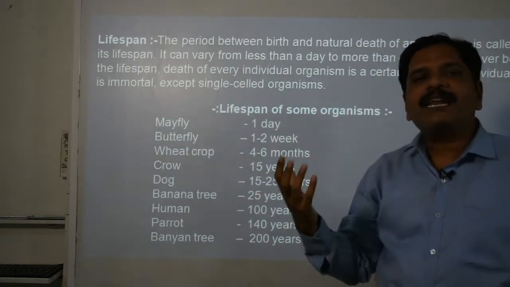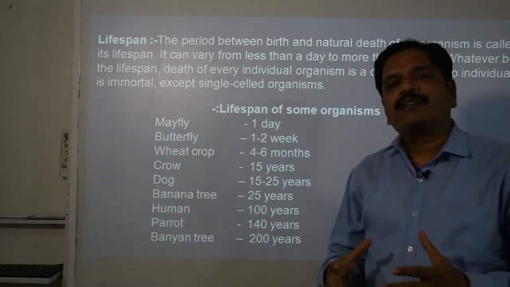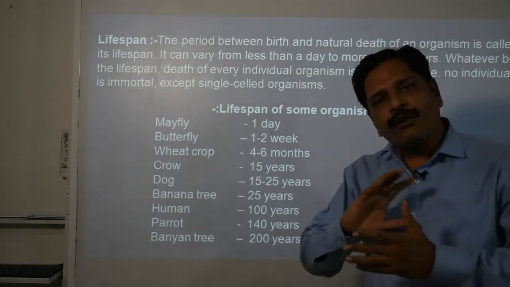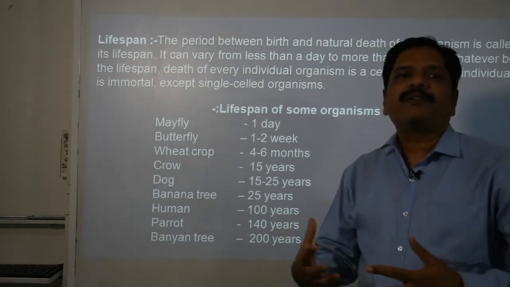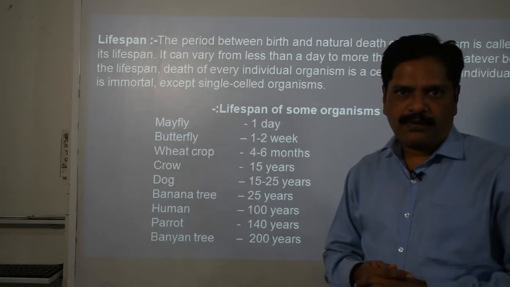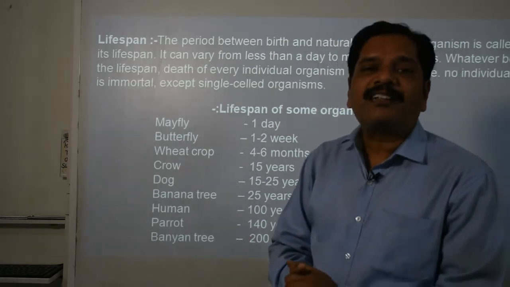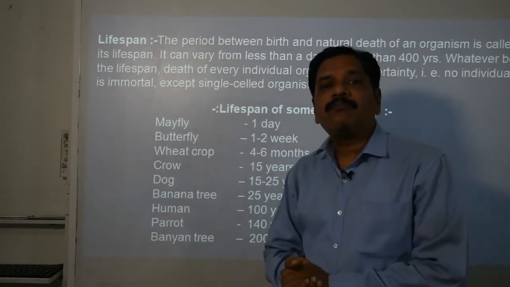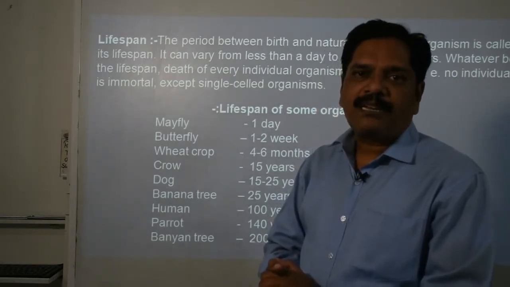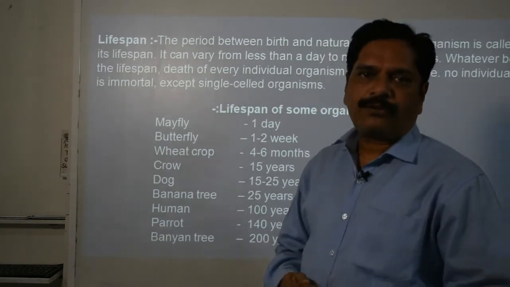But it is believed that unicellular organisms are immortal because they do not die, because of their adaptation and mode of life. You heard that amoeba is an immortal organism, that means it will never die. What is the reason behind it? We'll try to learn that also.